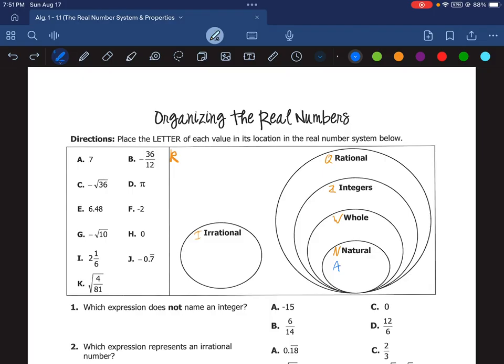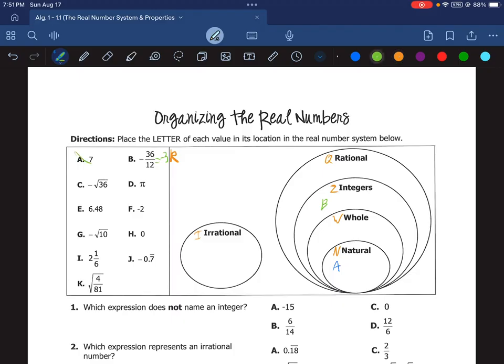So letter B is negative 36 over 12. 36 divided by 12 is just negative 3. So that is an integer, so we're going to put that for letter B. And I realize here my Z for integers is pretty sloppy, so I'm going to erase that and rewrite that to make it a little bit nicer.